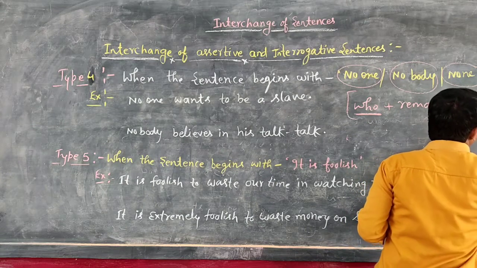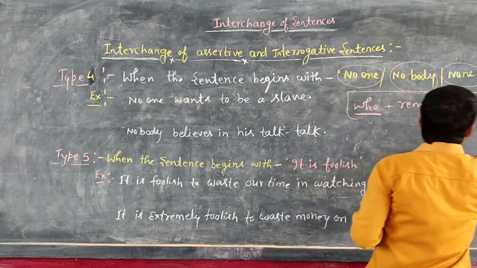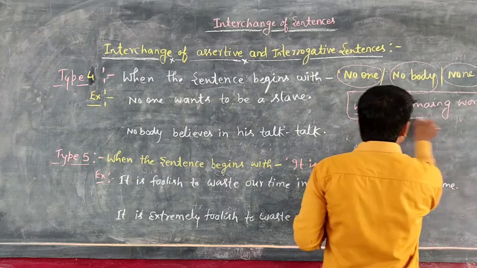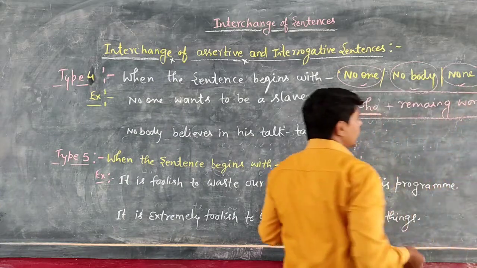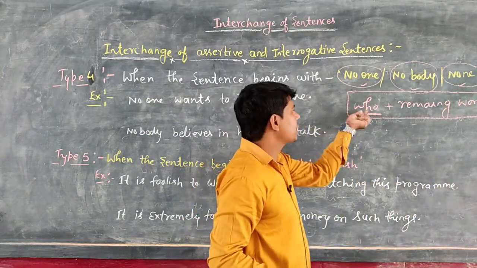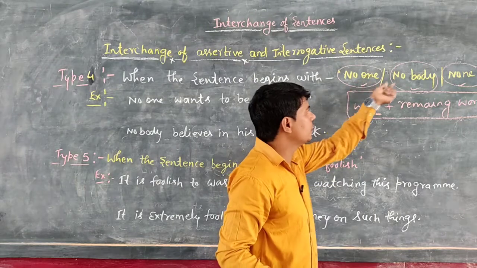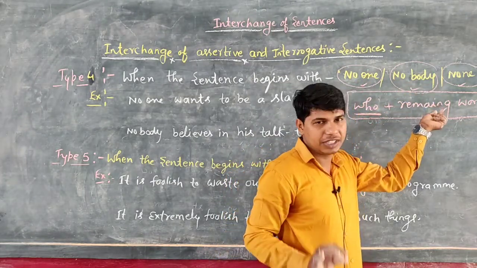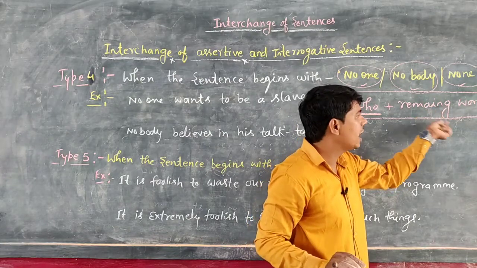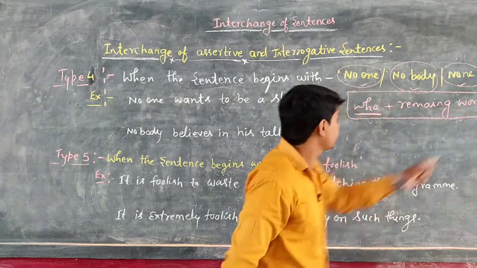So you will follow this keyword if the sentence begins with the word nobody, no one or none. Very first mention who in place of no one, nobody or none, and after that mention the remaining words as given in the question. Okay, and at last mark of interrogation.